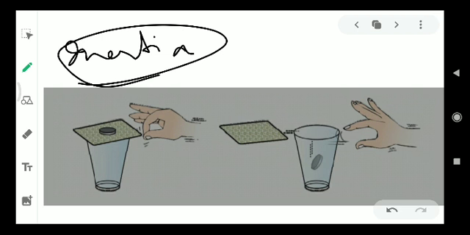Let us consider this example again. We have a glass, over it we have a cardboard and a coin. If you flick the card hard enough, you'll see that the card goes away, whereas the coin above it comes down. Why is it so? It happens because the coin wants to remain in a state of rest. It was at rest.